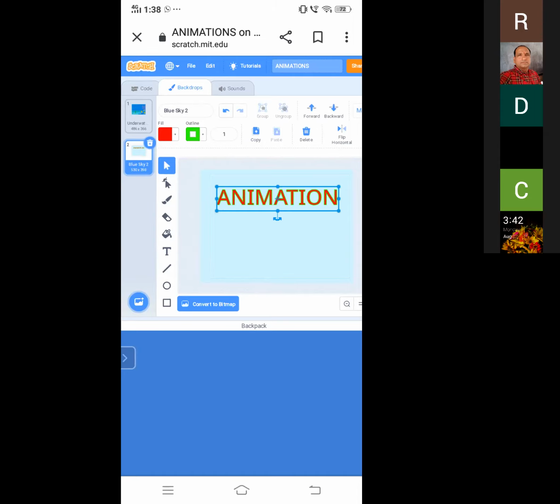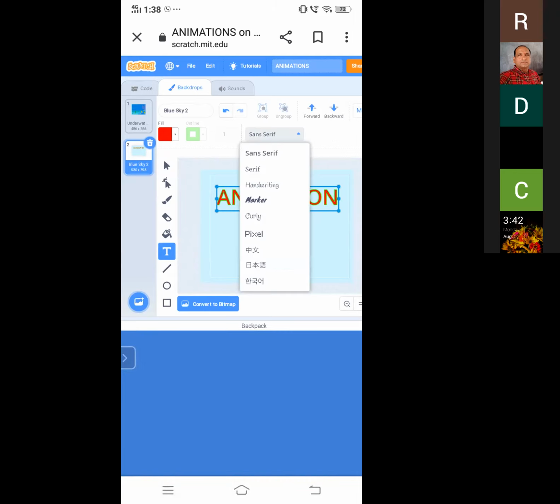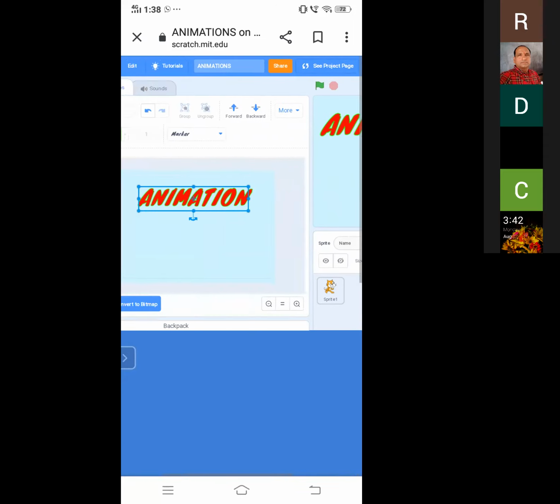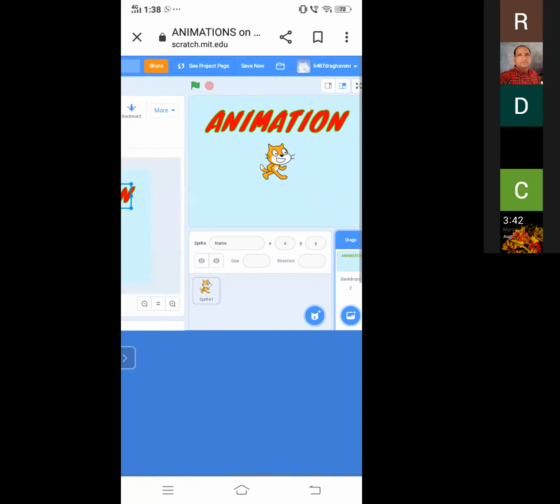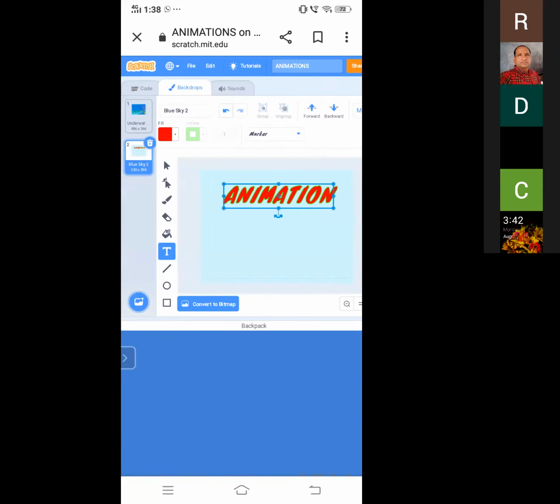there will be options. So you can see Sans Serif. If we tap on that, the writing will be like this. If we tap on the second option, the writing style will be like this. And handwriting, marker, curly. And there are some more different languages, which we can't understand either. So I'm using the marker. What we are doing here will be applied here also. So I'm placing it in the middle. So now it is okay.